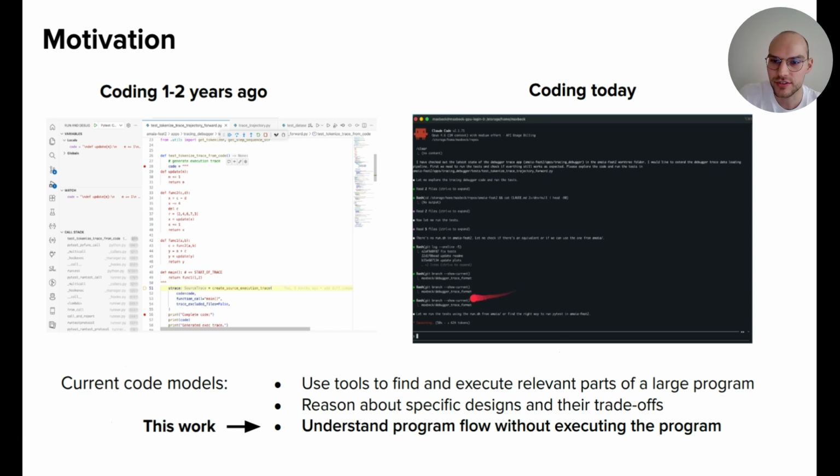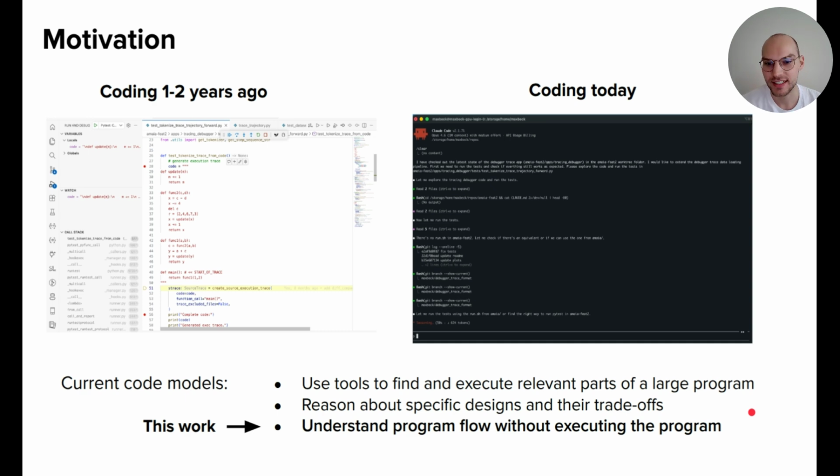So, as a result, today, instead of using the debugger so often, you can more and more just describe in natural language what you want to do, the edit that you want to do, the new feature that you want to write, and then Claude goes off and does that on its own. And by doing that, it uses tools to find and execute relevant parts of the large program. It reasons about specific designs and their trade-offs. You can have a design conversation with them, and it is a very talented engineer, so to say.